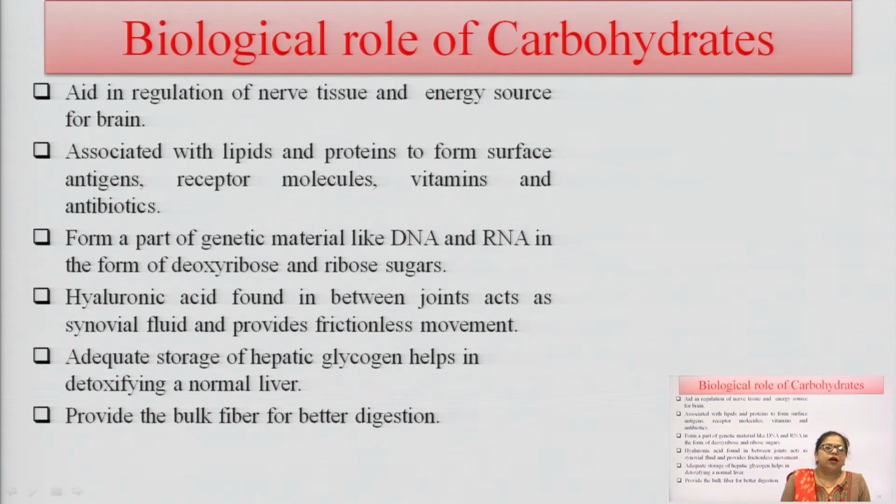And what is the biological role of carbohydrates? What is the main function of carbohydrates? So, basically carbohydrates are helpful in the regulation of nerve tissues and are an energy source for the brain.